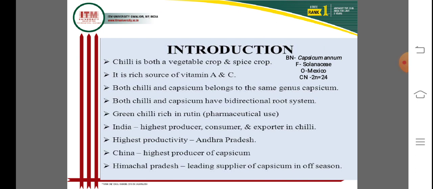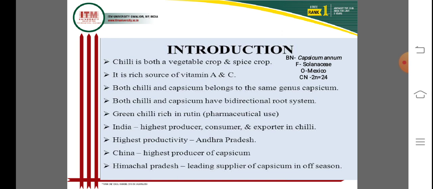Introduction of chili. Chili is both a vegetable crop and a spice crop. The botanical name of chili is Capsicum annuum, family Solanaceae. The place of origin of chili is Mexico. Chromosome number is 2n = 24.